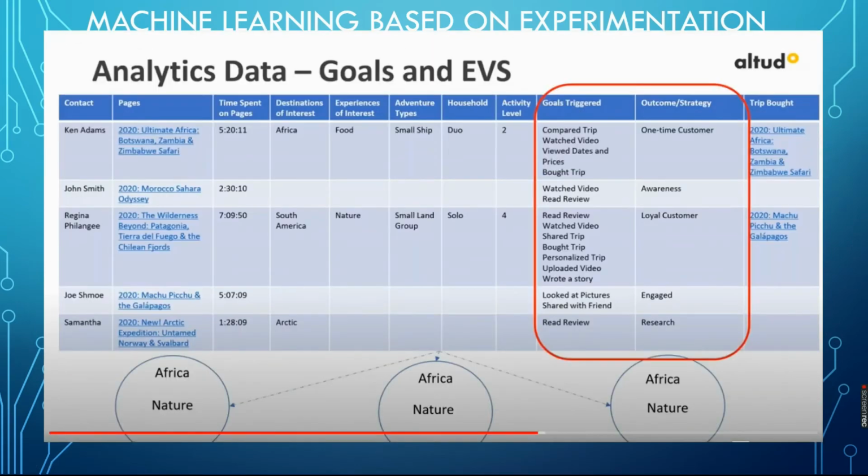Again, we are digging into the goals which are used by Ken Adams and Rene Pillay, and a few of the side details, and we will find that these goals are triggered. Compare trip: he is comparing the trip, watching the videos, and viewing the dates and price of both trips. So he is working on these pages. The one-time customer watches the video and reviews. So he is reviewing before buying any product.